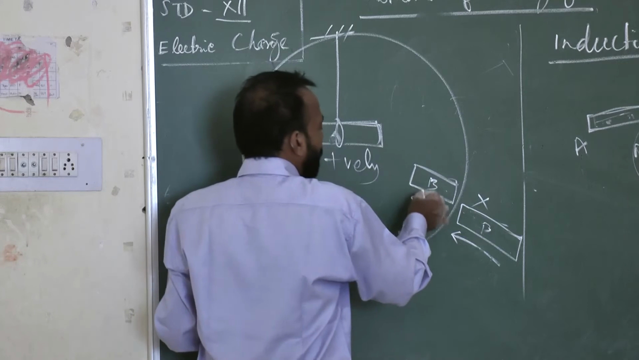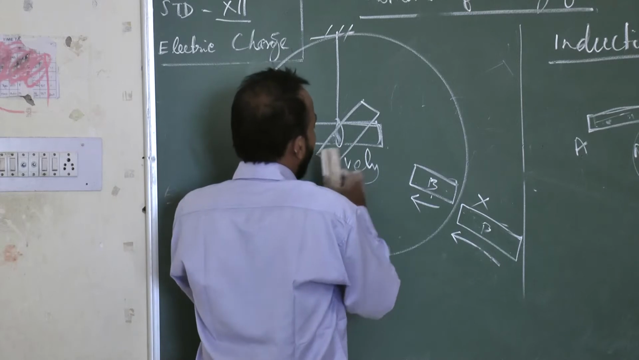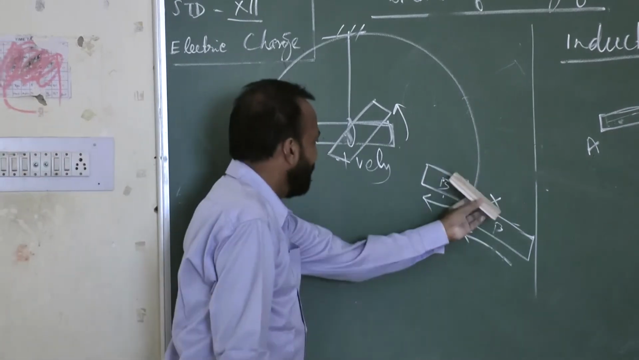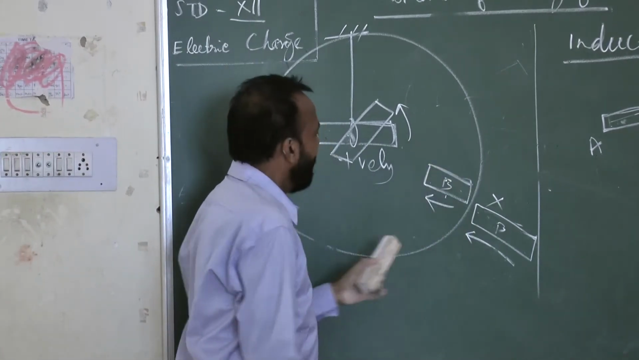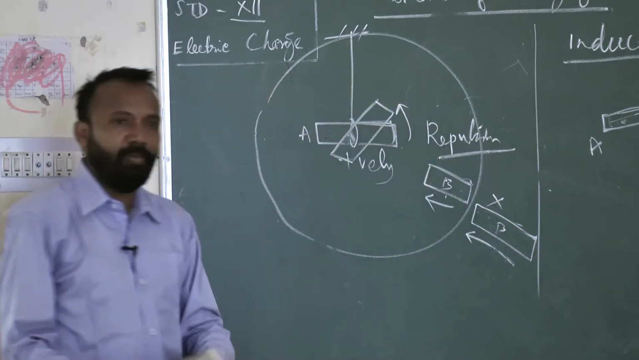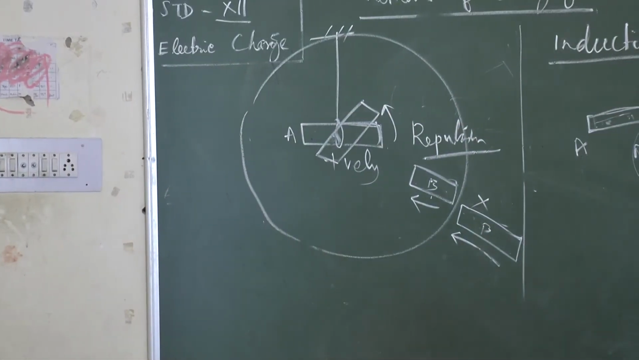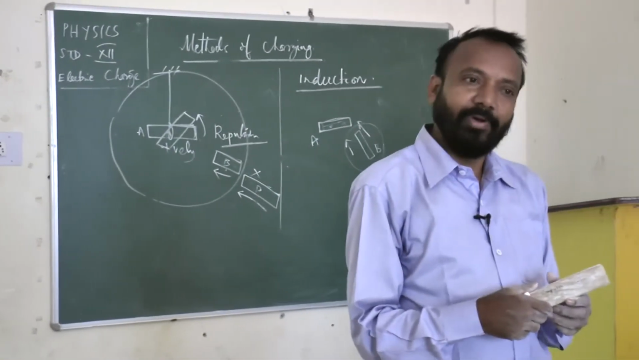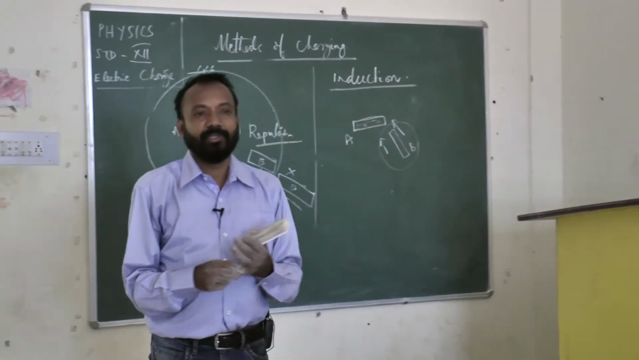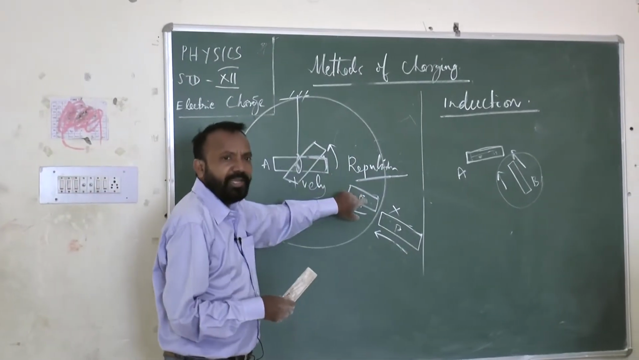Then what happened? This body A is returning back. It is repelling back. As body B is coming towards body A, this is the force of repulsion. From a long distance within a field, if one body is realizing a force of interaction due to another body, that method of charging is called your induction process. So this body is inducing, and this body gets induced.